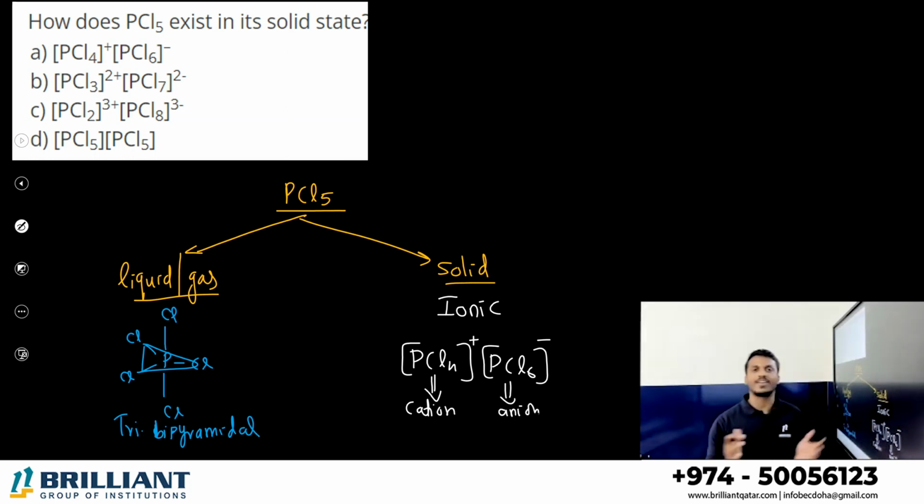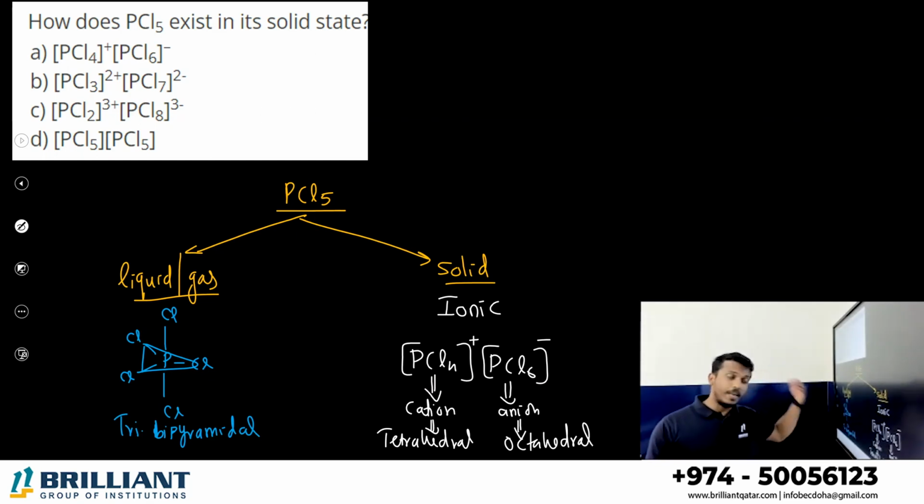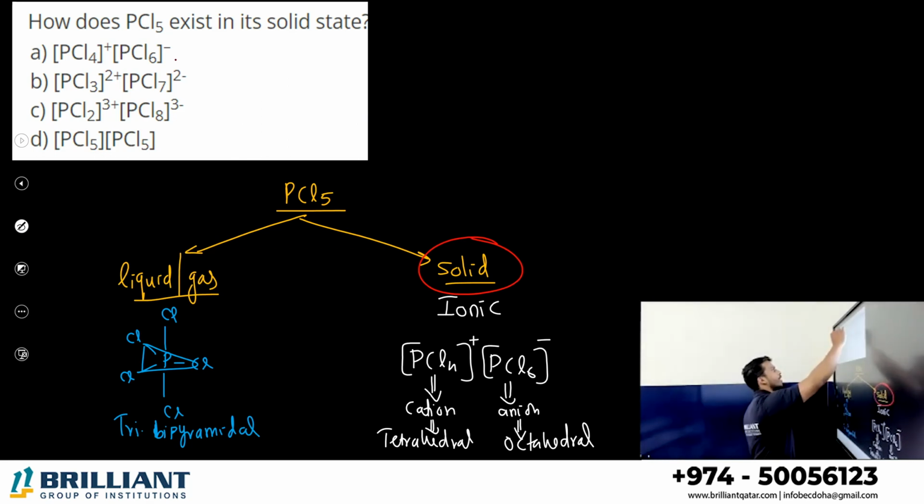What is the shape of the cation? One phosphorus connected to 4 chlorine, which means it has a tetrahedral geometry. In PCl6 minus, one phosphorus is connected to 6 chlorine atoms, that is octahedral geometry. They can ask you, for PCl5 in solid state, what is the structure of the cation? Tetrahedral. What is the structure of the anion? Octahedral. So how does PCl5 exist in solid state? Your answer is option A.